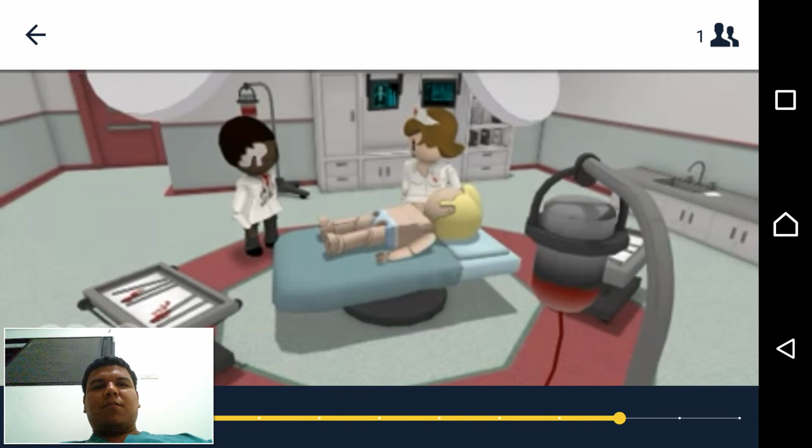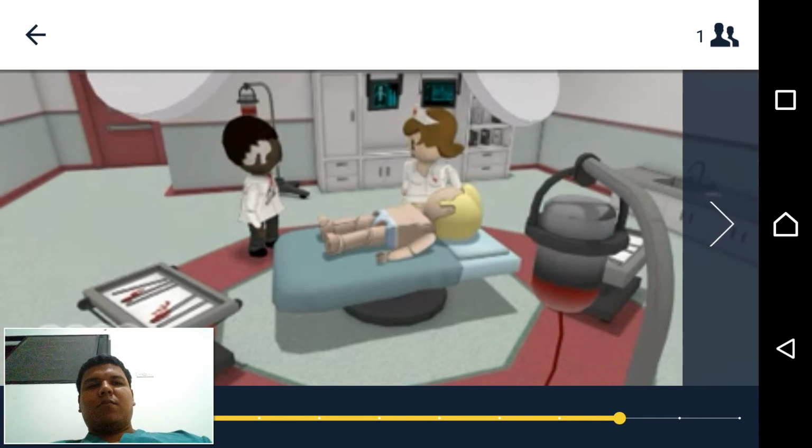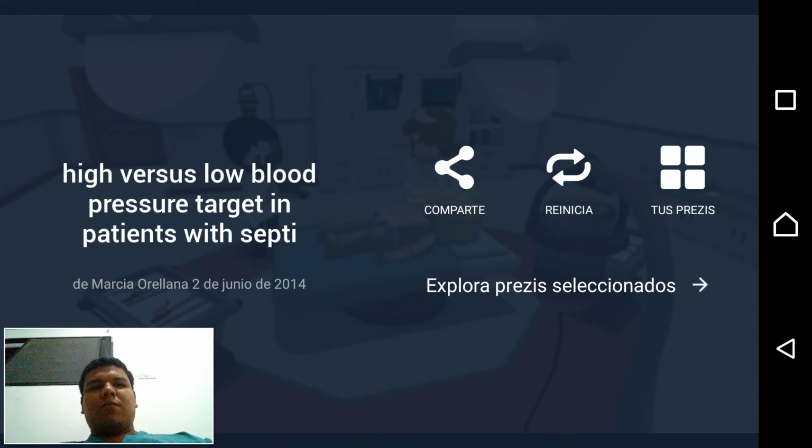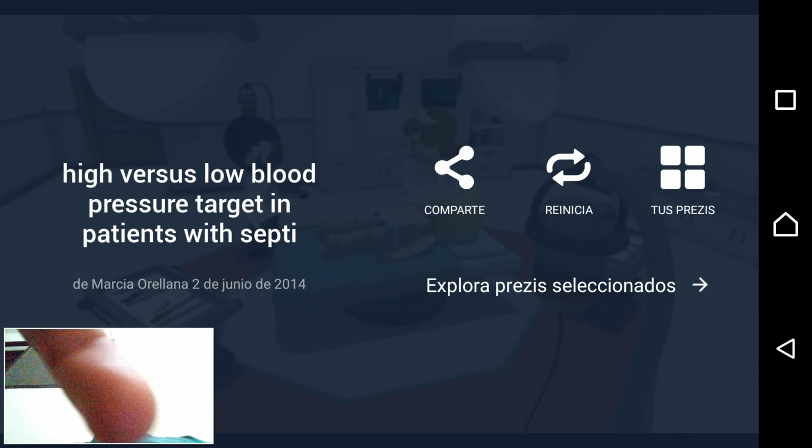Doctor, we are now a few hours into treatment and have administered 4 liters of normal saline. The blood pressure will not stay above 90 systolic. The patient's temperature has come down to 101.5 degrees and his pulse is now at 110. The ICU now has a bed open. Okay,